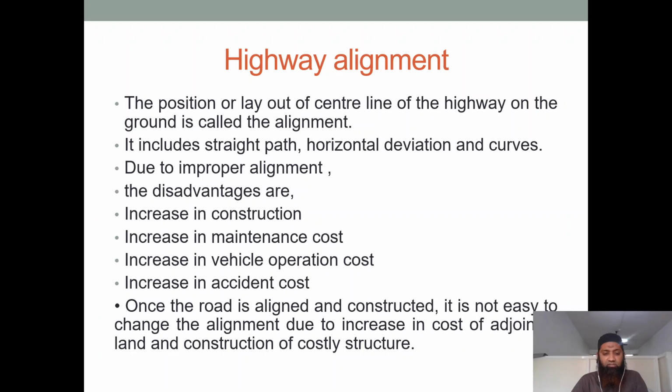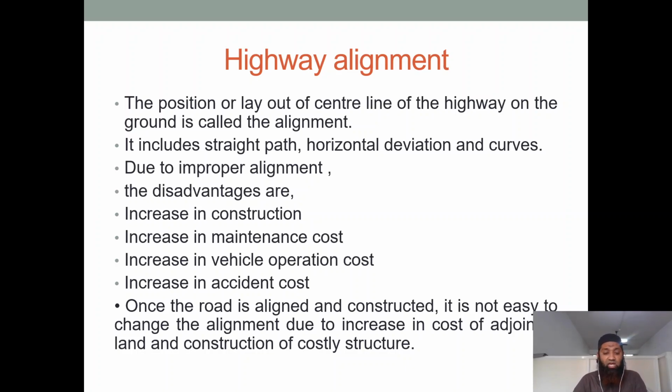There are chances of accidents also. The number of accidents also increases. You must have seen at some places, when the curves are not properly maintained, they give very short curves. At those places, there are high chances of collision with vehicles coming from the opposite direction. So it is very important we come up with a good highway alignment. Sometimes you must have seen at some places they even give instructions: this area is an accident prone area. One of the biggest reasons can be improper alignment.